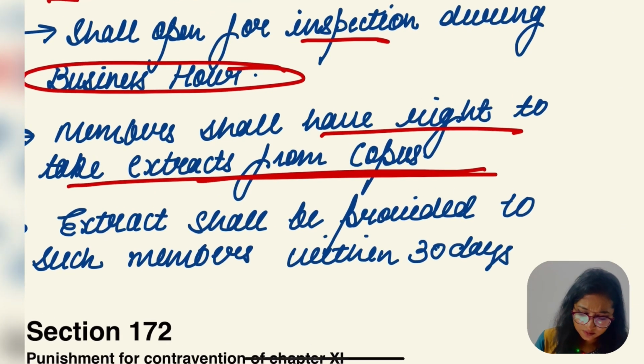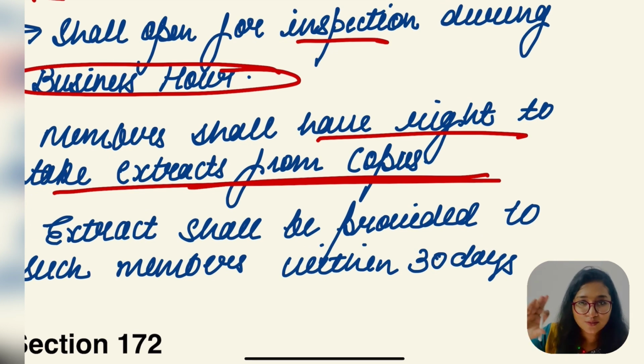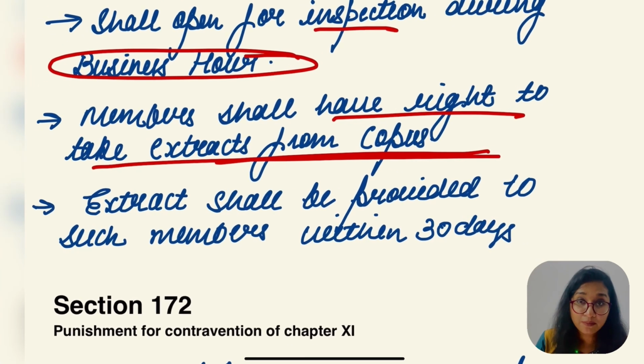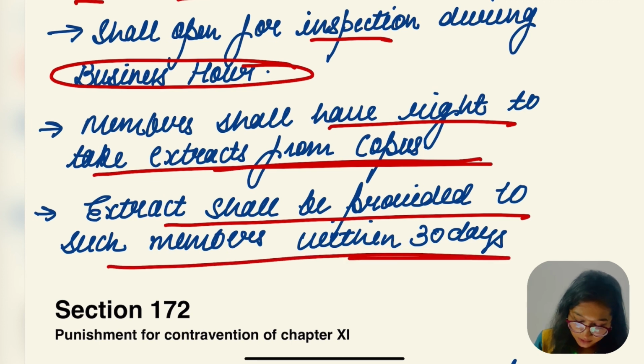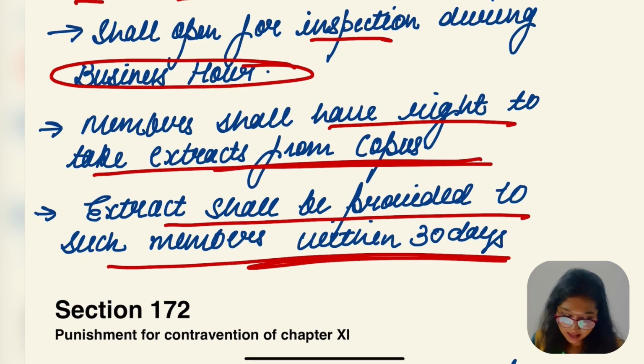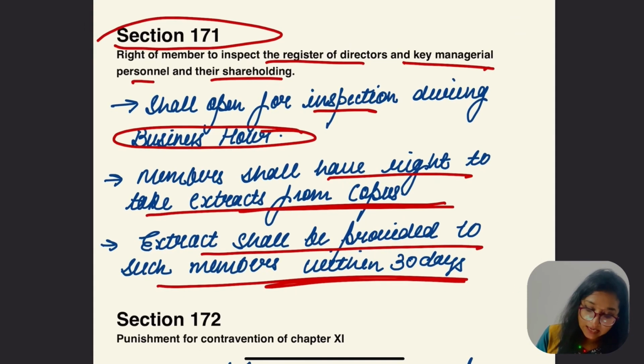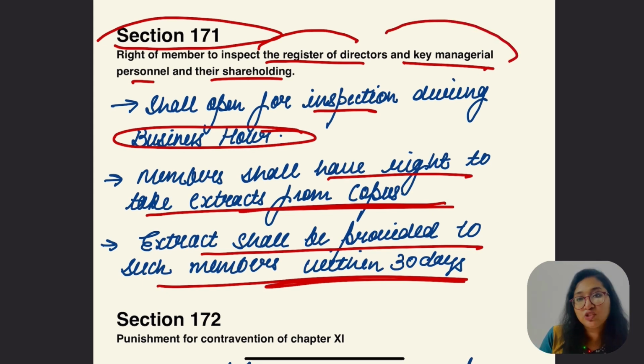These topics are also related to direct taxation. Do you remember something? Have you ever read something related to search and seizure? If you know, comment below. Next, the extract shall be provided to such member within 30 days. From which date? From the date when the member actually asked, right? So this is the right of member under section 171 to inspect the register of director and key managerial person and their shareholding.